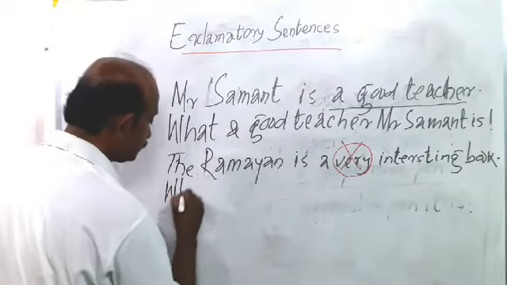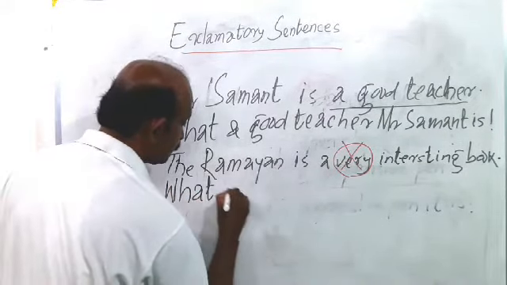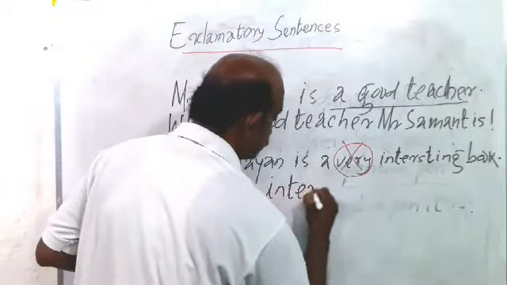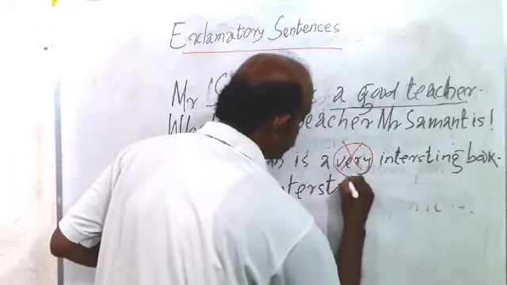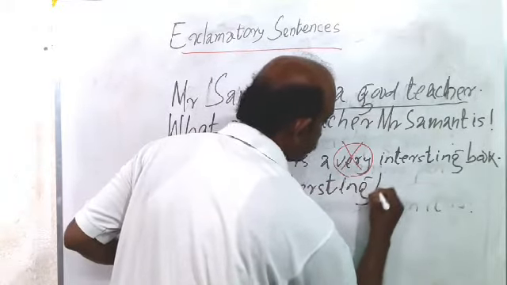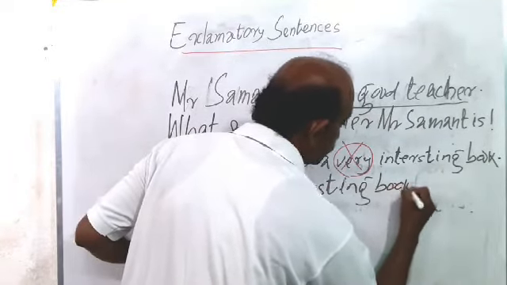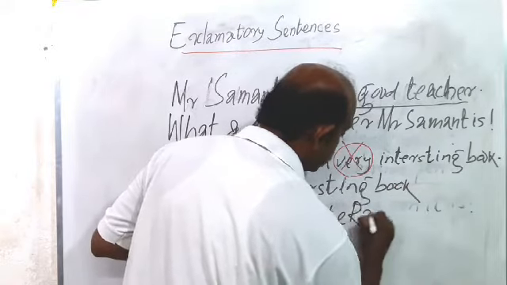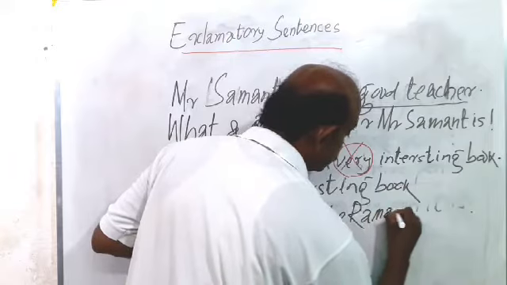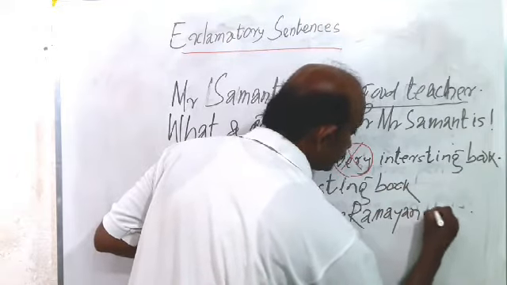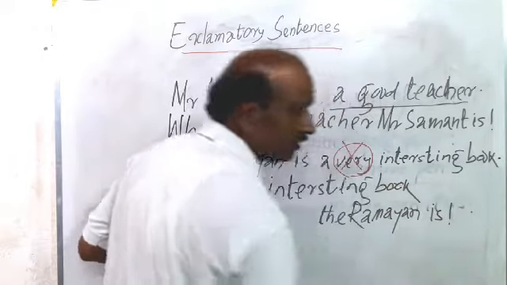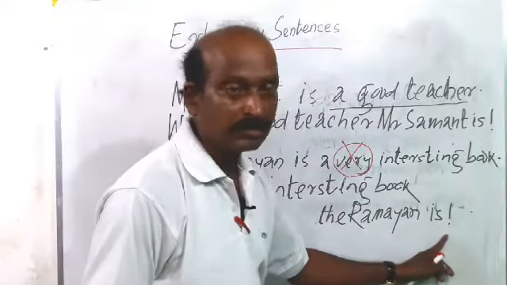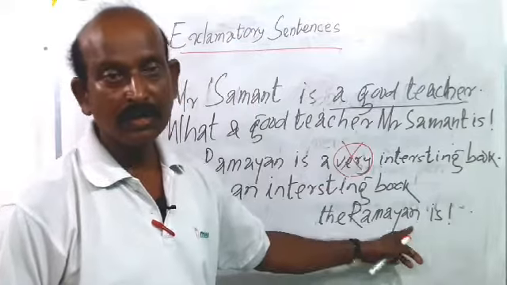What an interesting book the Ramayana is. What an interesting book the Ramayana is, and it ends with the exclamation mark.